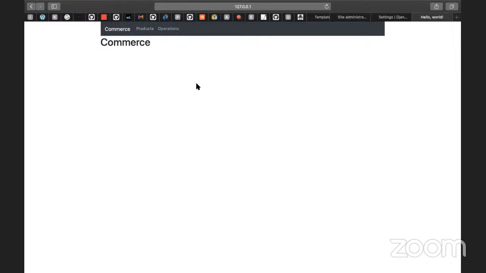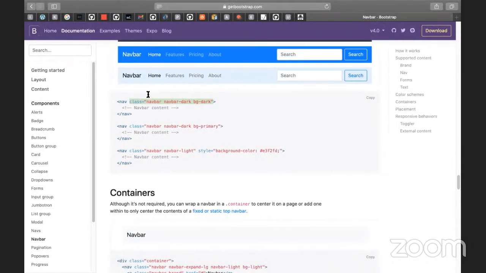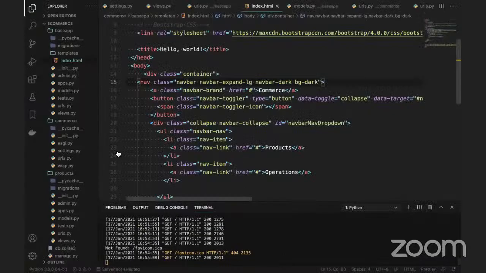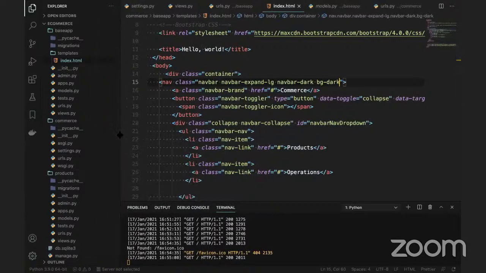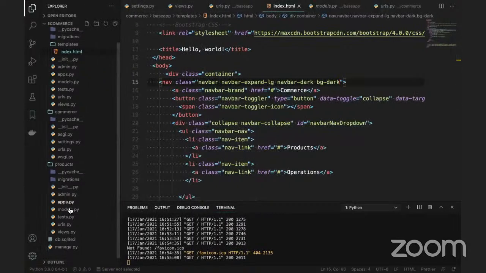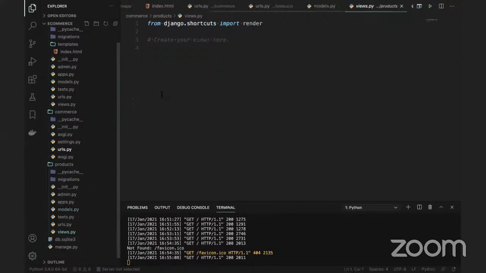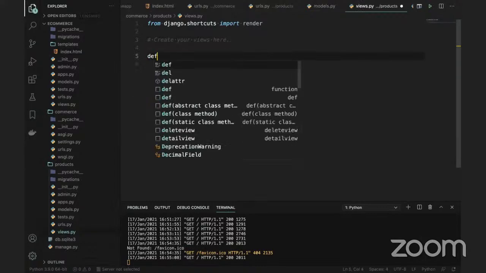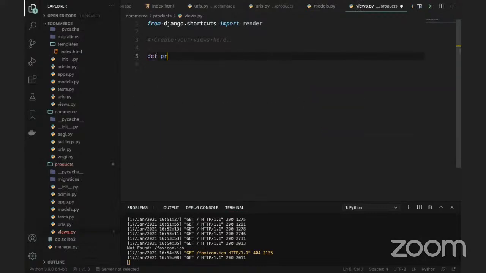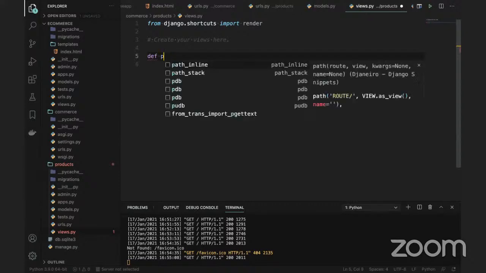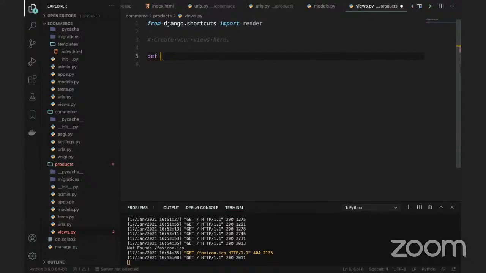Okay, so what I mean to say is that this is a commerce, and I want to build something to show the products on the UI screen. So I will go back to Visual Studio Code. I want to show the products on my screen. So what can we do, right? This is the products. We have the product. I want to show this product on the UI screen. So what I will do, right? I will create a view to call these products. Use a def and product or list products or product list or something like this.